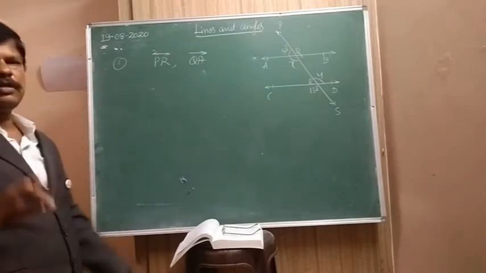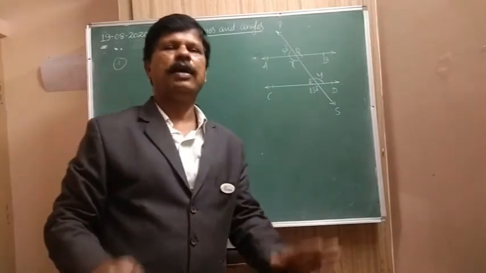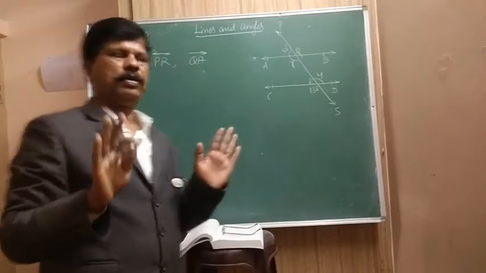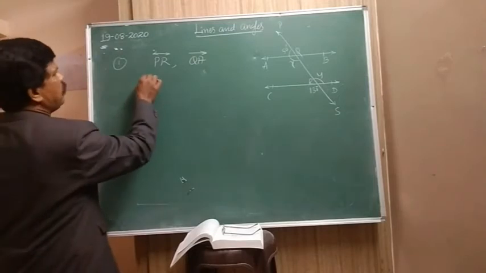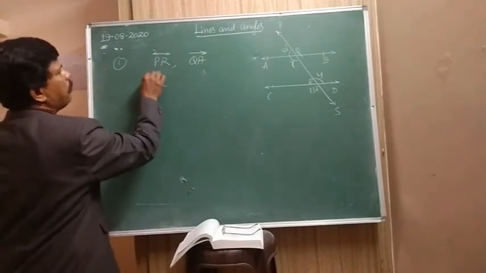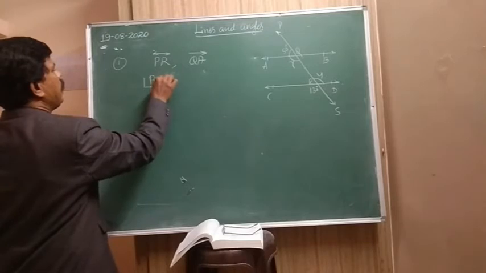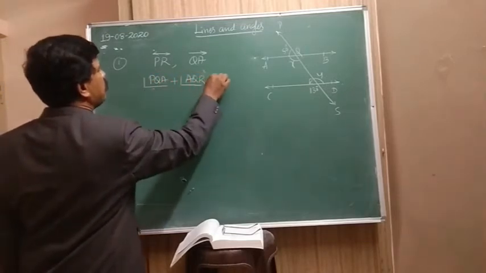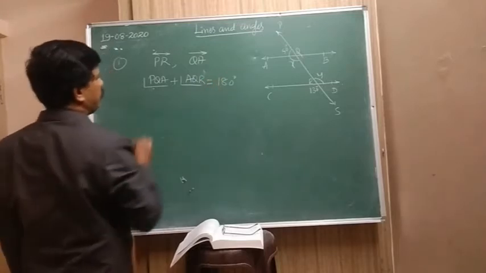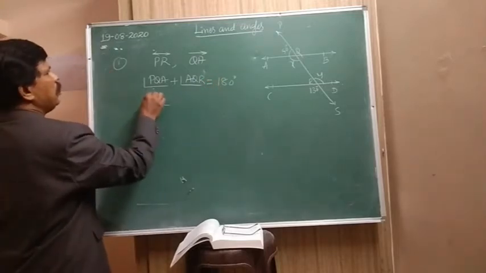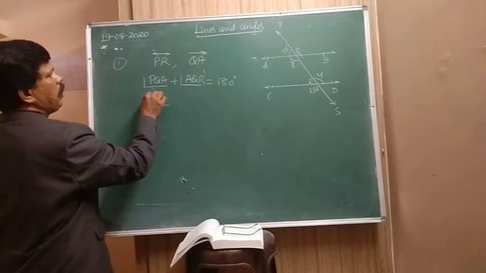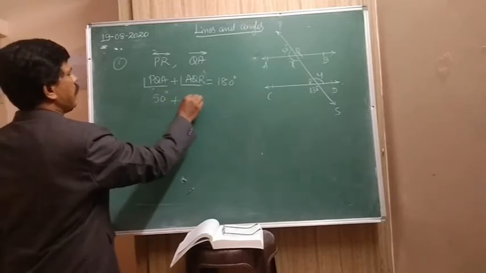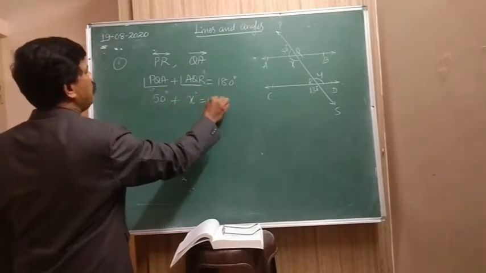So when they say there is a straight line and a ray, understand that this is a linear pair angle. So sum of linear pair angle is how much? Angle PQA plus angle AQR is equal to 180 degree. Now angle PQA is 50 degree plus this is x degree equals 180 degree.